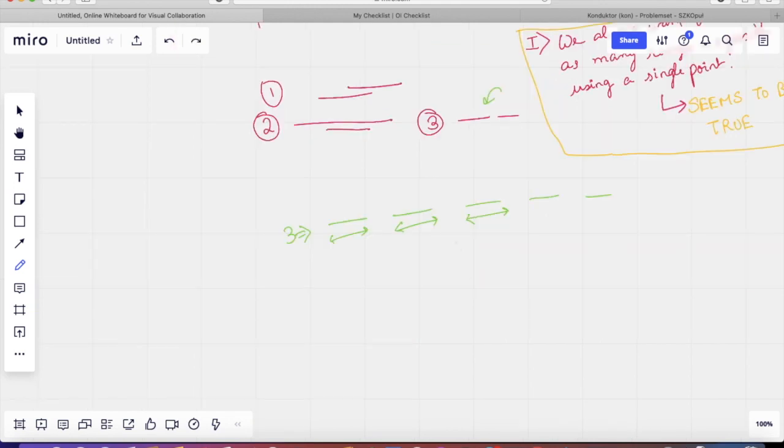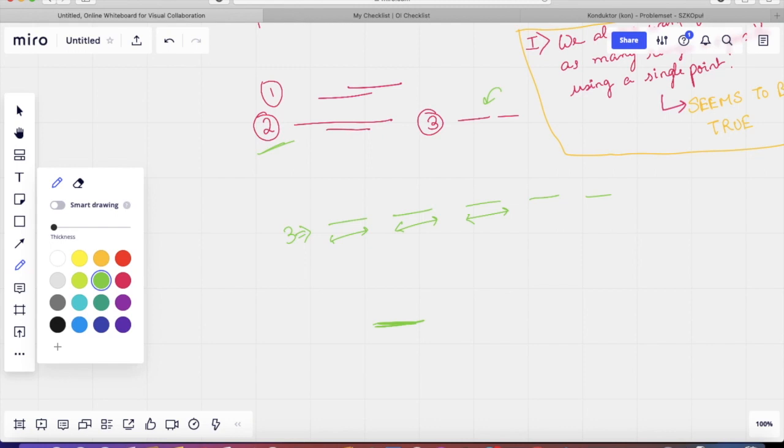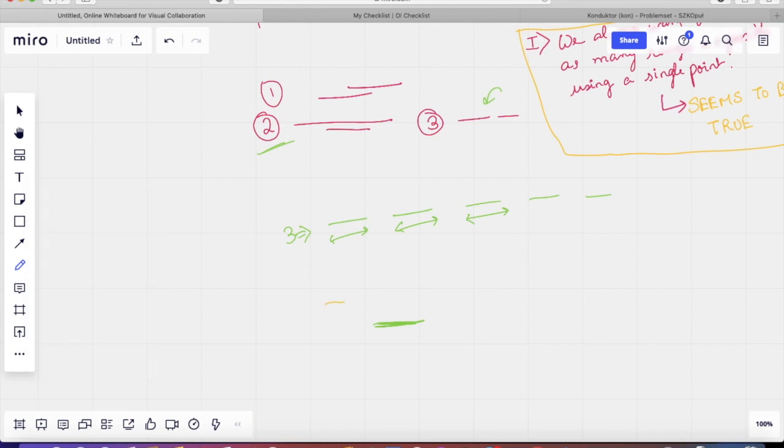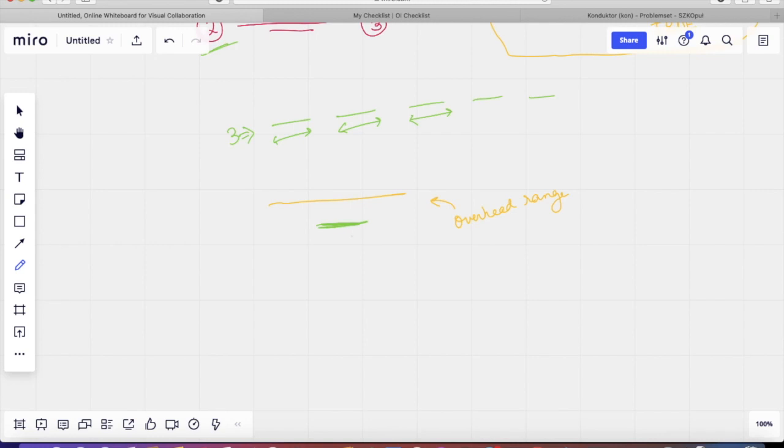Now let's look at type 2 ranges. So in this example, we can have a range like this, and then we can have an overhead range like this. There must be a point in this zone, because you have to somehow cover the green range, right? So there must be a point here. This also automatically will cover the overhead range.